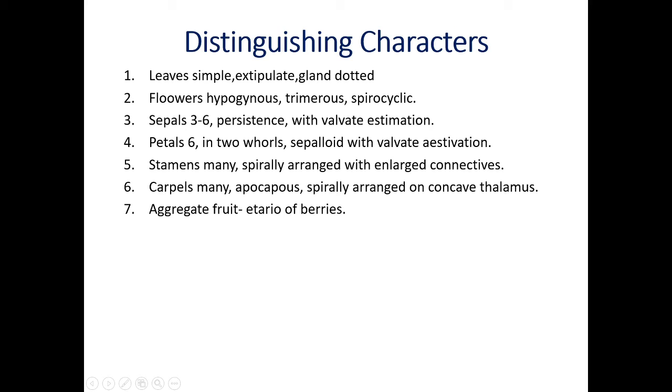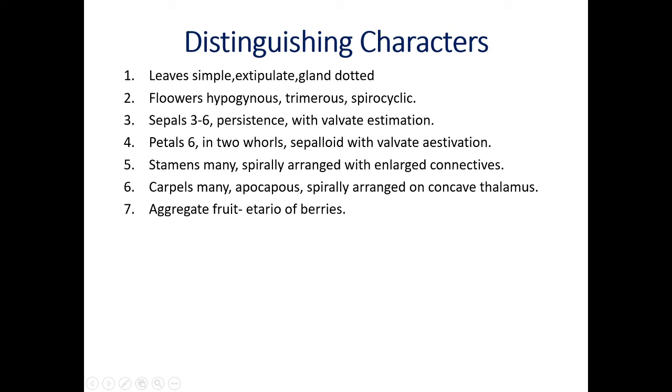Sepals 3 to 6, sometimes 3 sepals are there or 6 sepals are there. Persistent, they are present up to the stage of fruit, that is called persistent condition, with valvate aestivation. Valvate aestivation means sepals and petals or tepals are not overlapping or overlapped by another one. This is called valvate aestivation. Petals 6 in 2 whorls, they are sepaloid. Sepaloid means they are green in color with valvate aestivation.